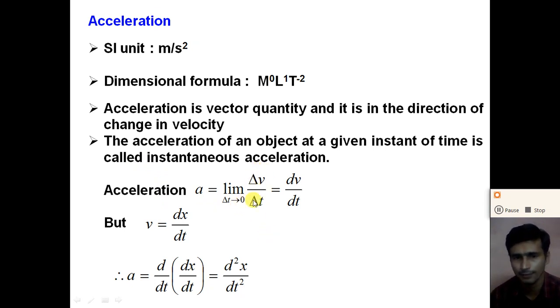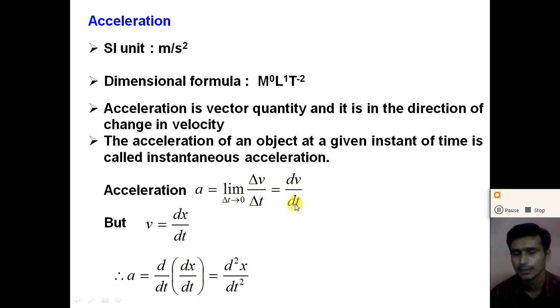Here delta v divided by delta t is the average acceleration, and the limit of the average acceleration at a very small time interval is called the instantaneous acceleration. So the instantaneous acceleration a equals limit delta t tends to 0 of delta v by delta t, which is represented by dv by dt.